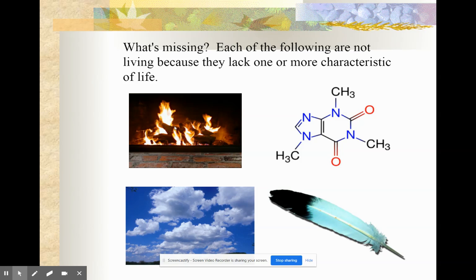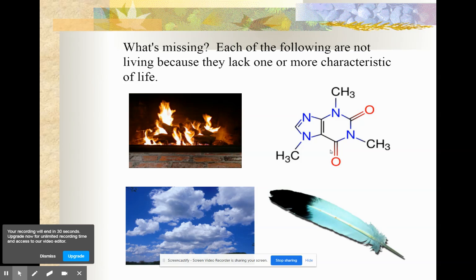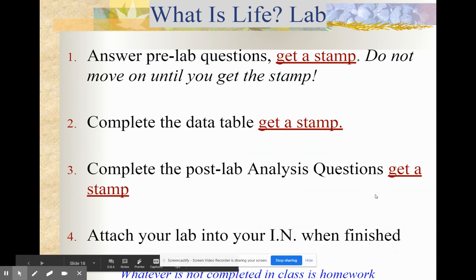They're not alive. Fire is able to move, and it's hot, but it can't choose to do that. It can't reproduce itself. Okay? All of these things, this is also just a chemical. All these things are not alive.